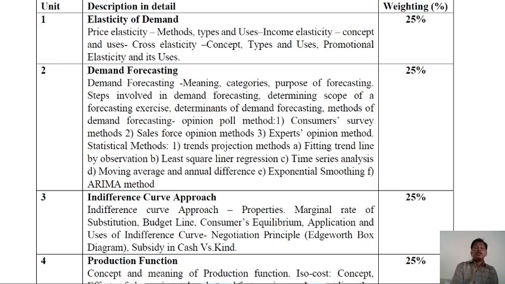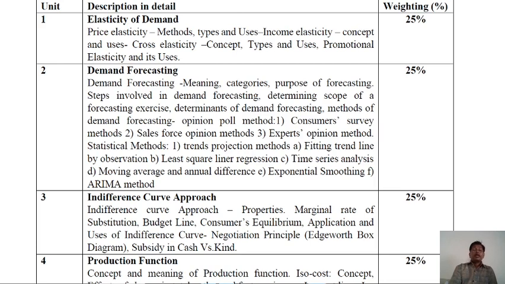Cross elasticity, concept, types, and uses. And last, promotional elasticity or advertisement elasticity of demand, and its uses. Here, all main points are covered in the first unit.